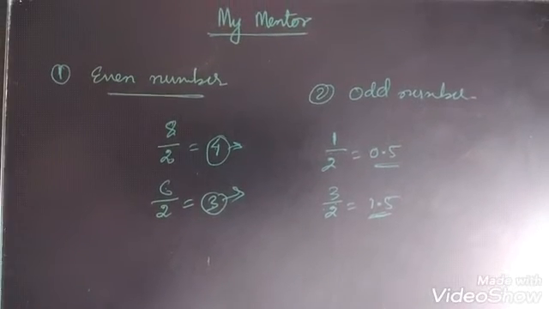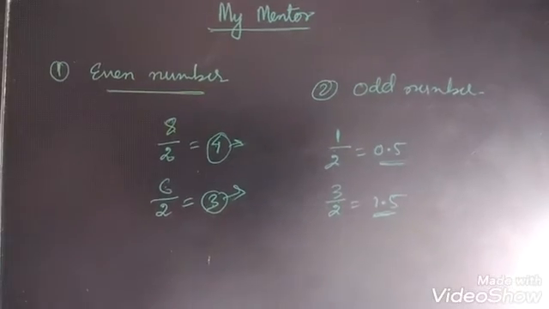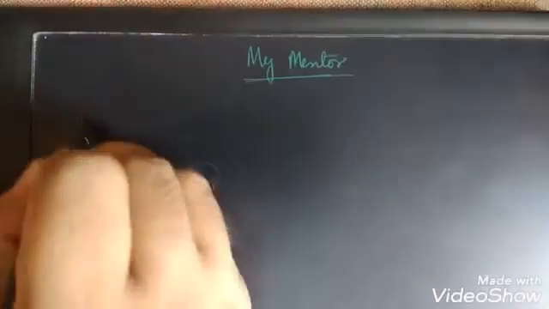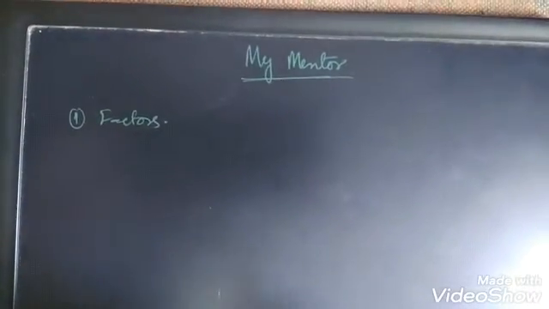Then I will discuss factors, multiples and prime numbers. Let me start with factors. What are factors?